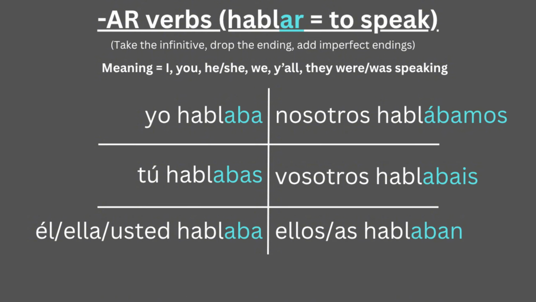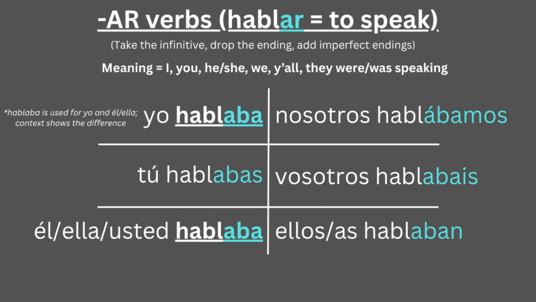Hablaba, hablabas, hablaba, hablábamos, hablabais, hablaban. In this case, one conjugation is repeated twice, hablaba, so context and subject meaning will show the difference.